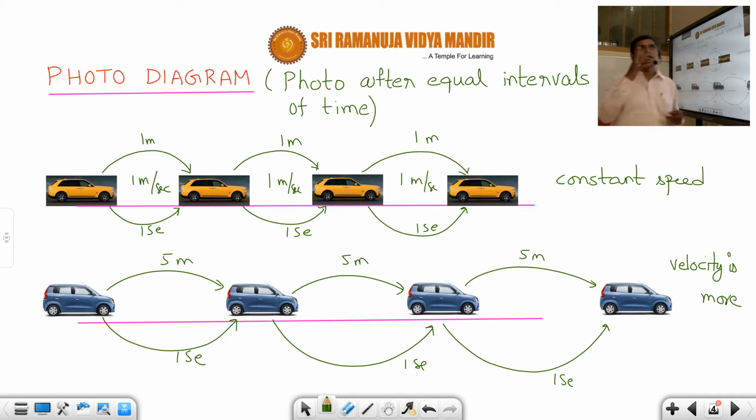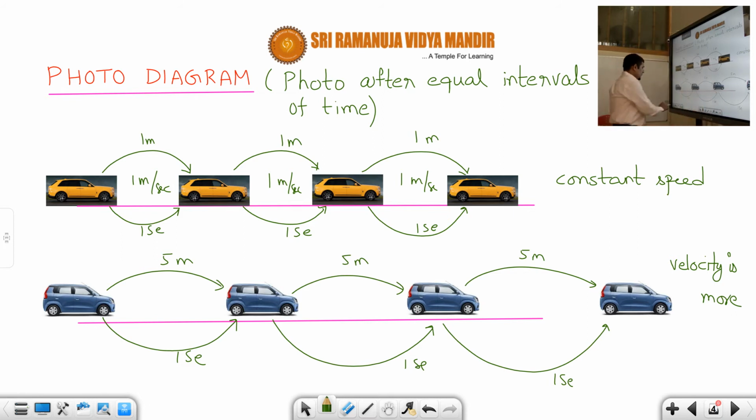Just by seeing the diagram, you should understand what the speed or the velocity is. So just by seeing this diagram, you can tell that the second car is going very fast compared to the first car. Both are uniform, but the second car's velocity or speed is more. Okay, students. I hope you understood what is meant by photo diagram. A photo diagram just gives us a picture of a particular quantity. Just by seeing that picture, you can tell what the quantity is. Here, in the first case speed is less, and in the second case speed is more.